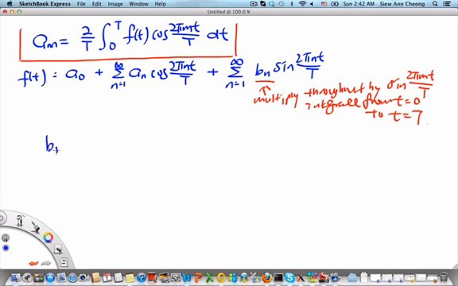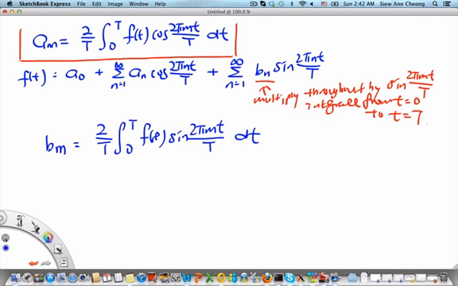We will find that bm will be equal to 2 over T times the integral from 0 to T of f(t) sine 2πmt over capital T dt. So this is the other set of Fourier coefficients.